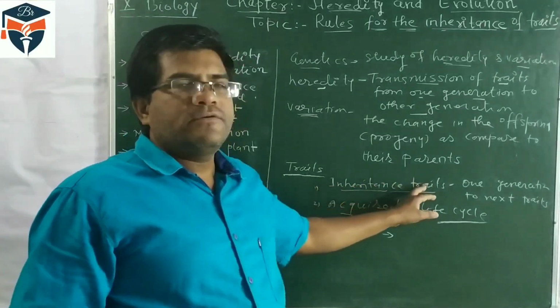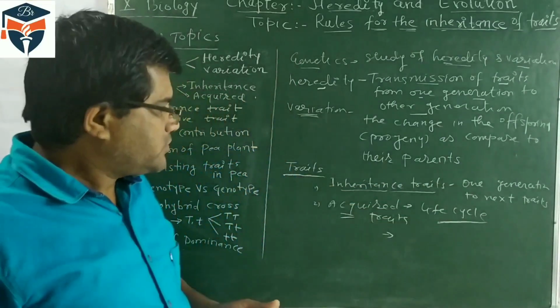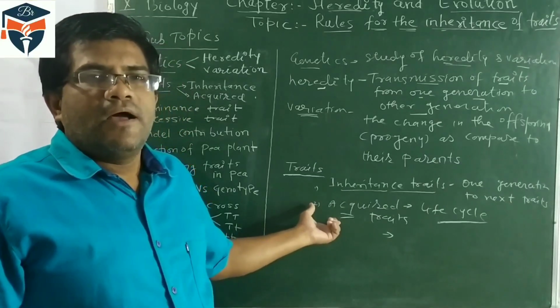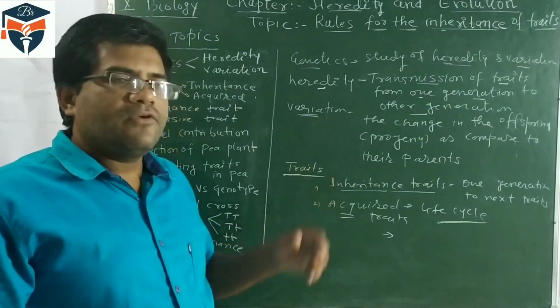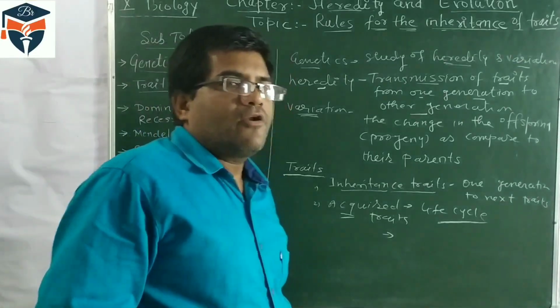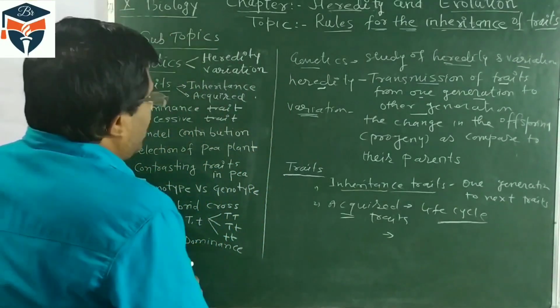So inherited traits pass from one generation to the next, but acquired traits are learned or earned by the organism during its life cycle and are not inherited by the next generation.